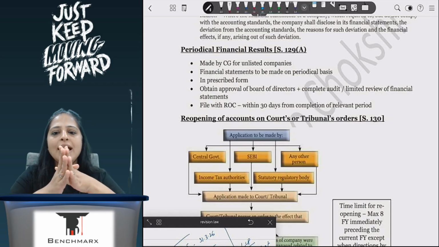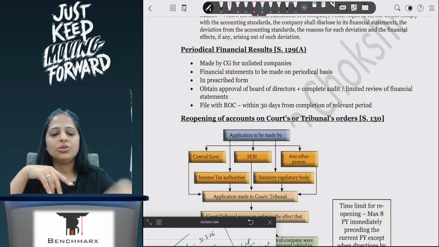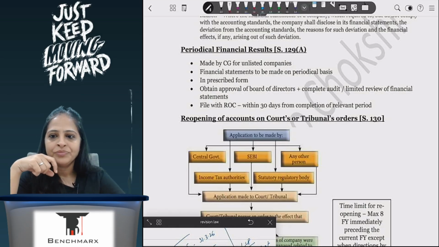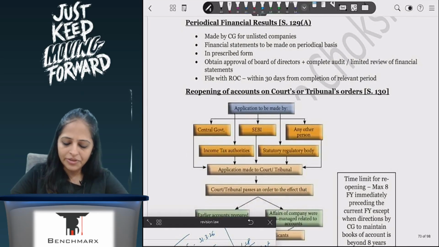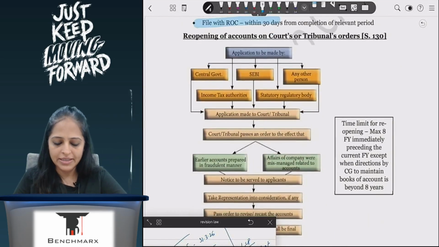Generally, it's a quarter, and I will review. Here, I'm not doing an audit. I'm just reviewing the financials which are there. So that is called a limited review, and it is mainly done for unlisted companies. Whatever is the review, I will have to file with ROC within a period of 30 days.